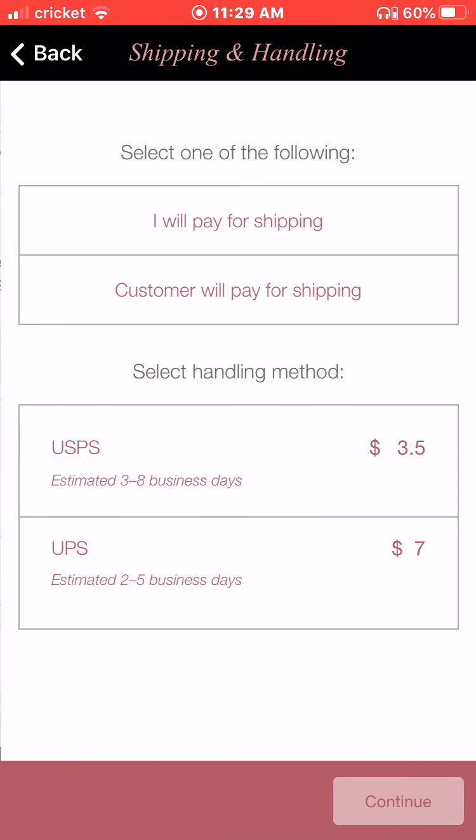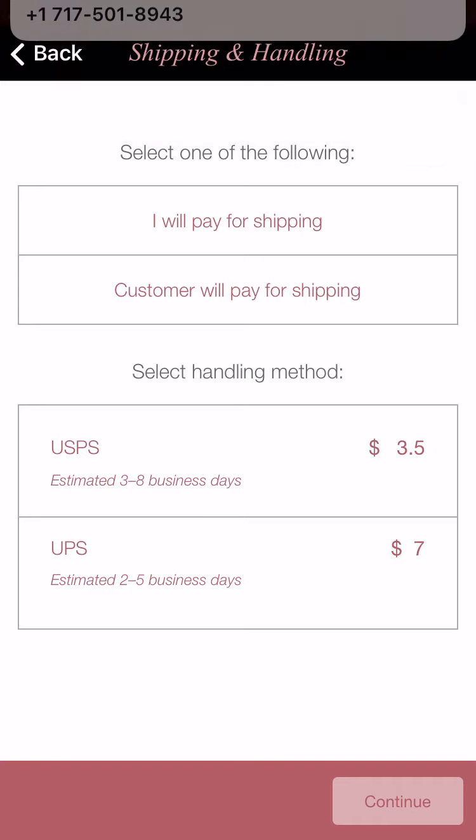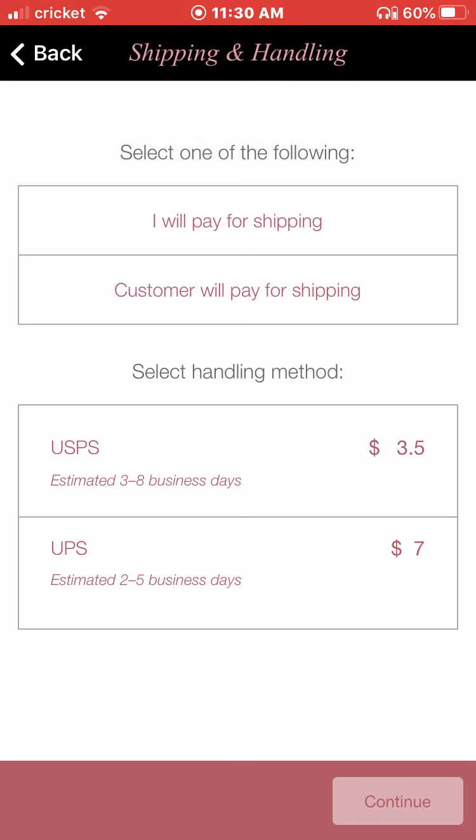Yep, use this. All right, now I will pay for shipping or the customer will pay for shipping. So my shipping policy is that when they order online or order from a virtual party, if it's $75 or more, they get free shipping. If it is below 75, they pay. So if we look back at her order, it was more than 75. So I'm going to pay for shipping and I'm going to choose the cheaper amount. When do I choose the larger amount? Well, I use that when they've spent over $150. Then I automatically upgrade them to expedited shipping.